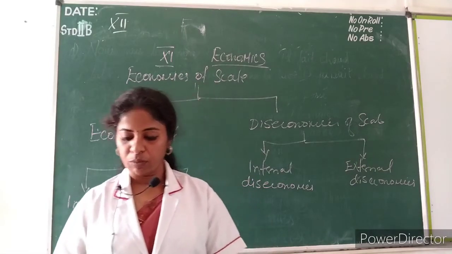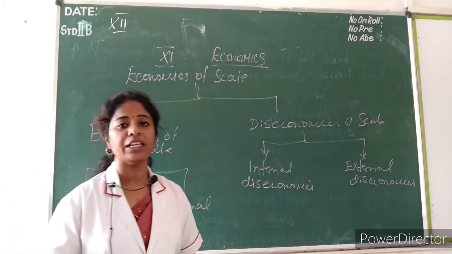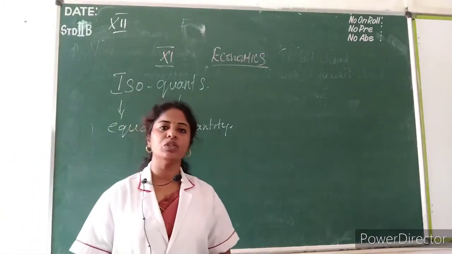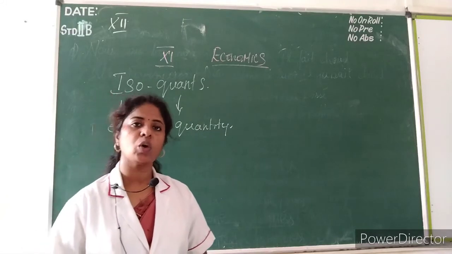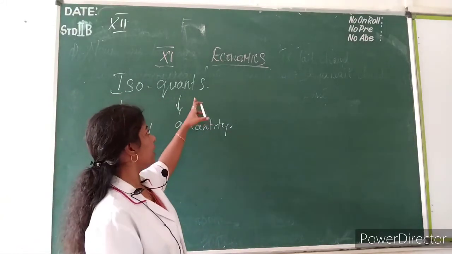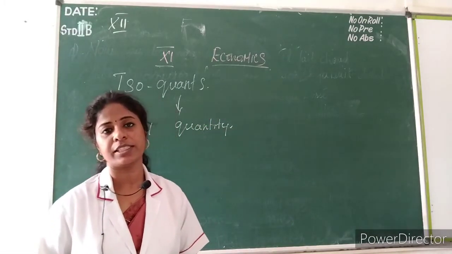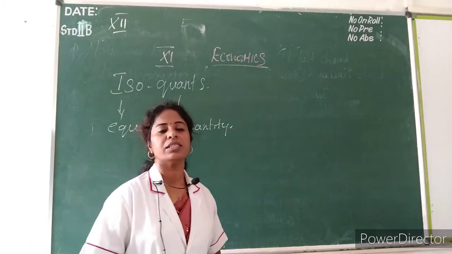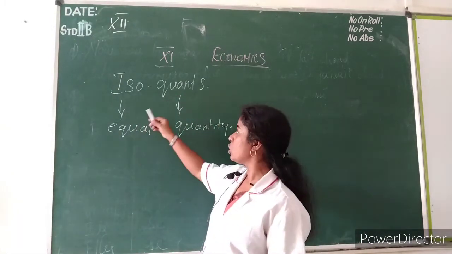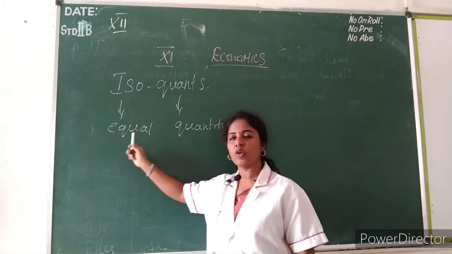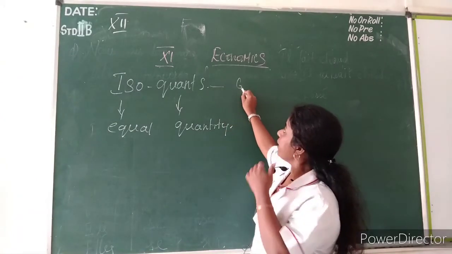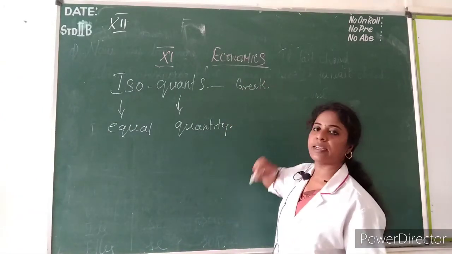Okay, now we will move to the next concept, isoquants. Now we will come to know what isoquants are. Isoquant is a Greek word. Iso means equal, and quant means quantity. So isoquant means equal quantity. It is a Greek word.